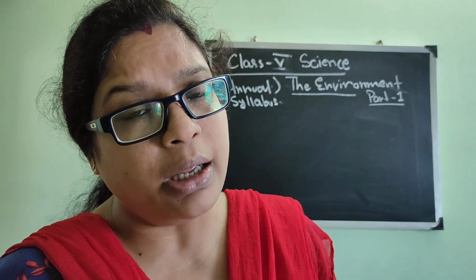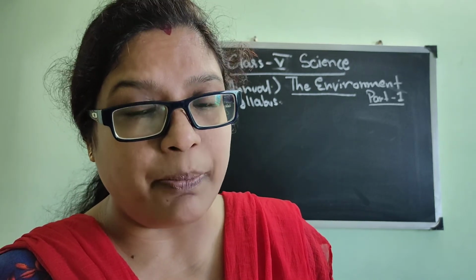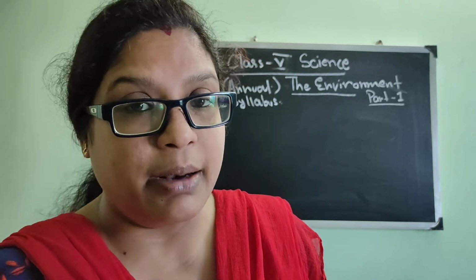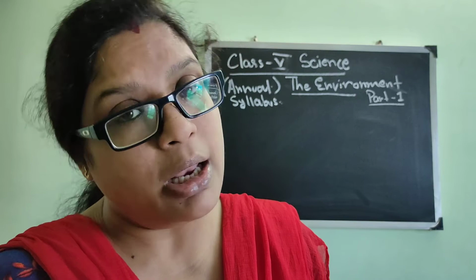And the quality of the soil is also deteriorating, because the soil is mixing with all these wastes, the unwanted things of the factories, and the fertility of the soil is deteriorating.